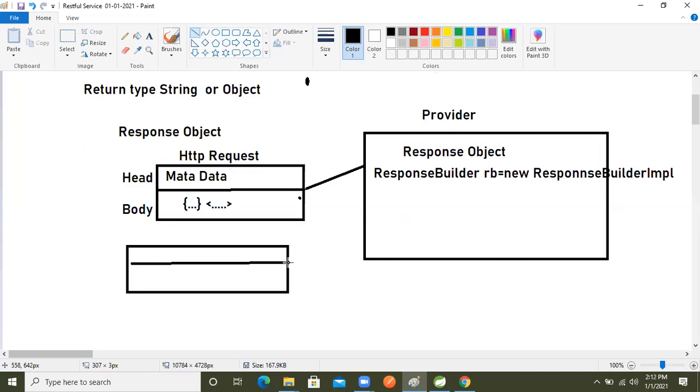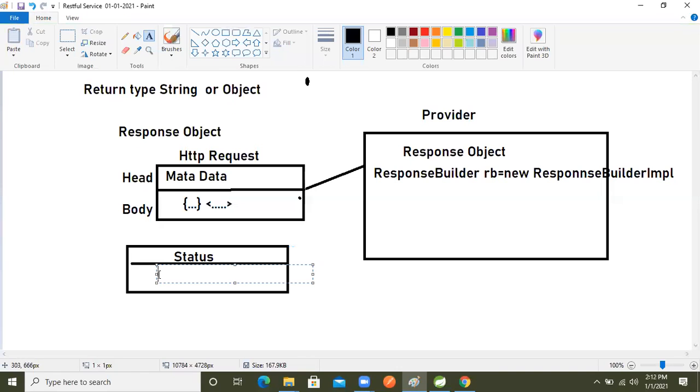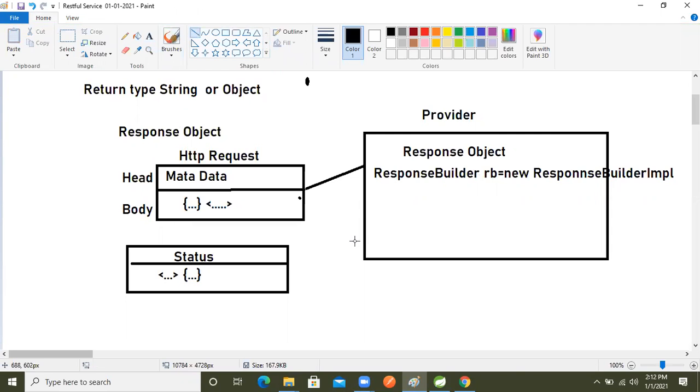Whenever the client gets the response, in the header part, what is there? Status code is there, content type. And here, JSON data or XML data, right? Our provider will return this object back.